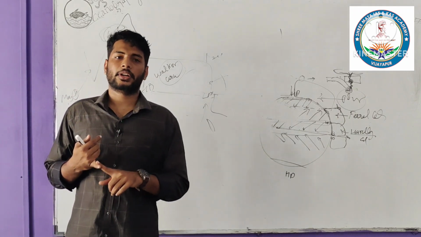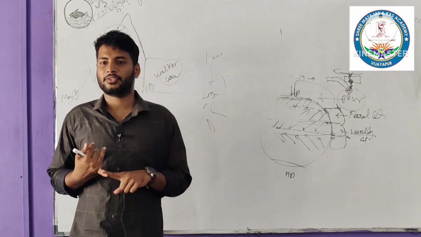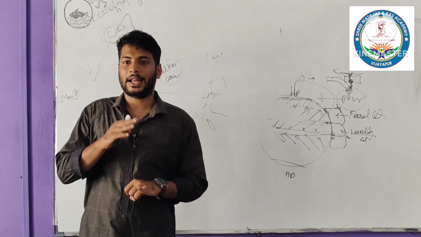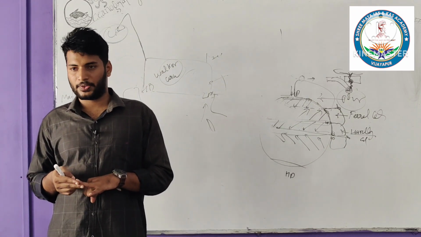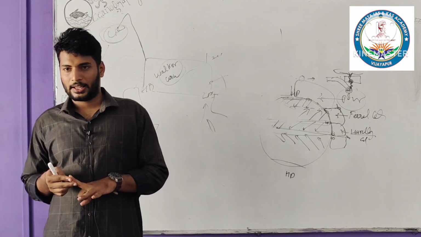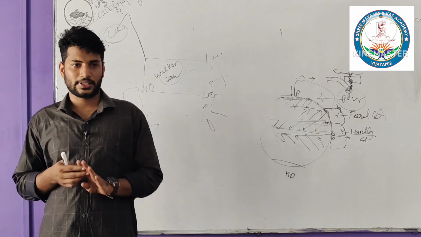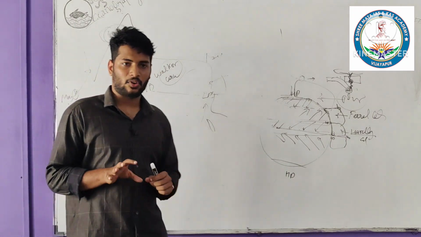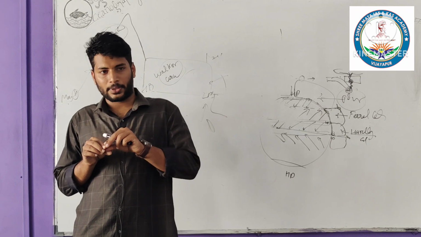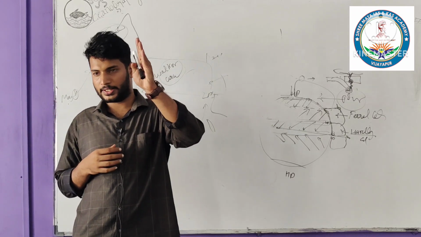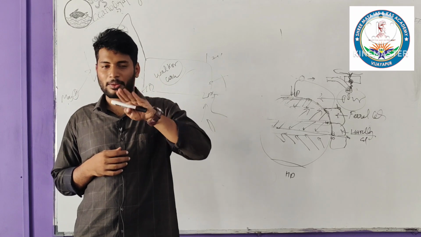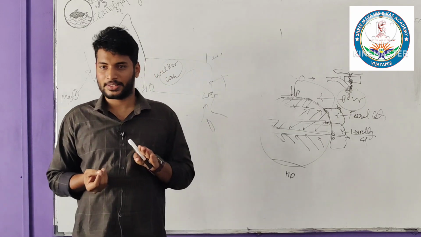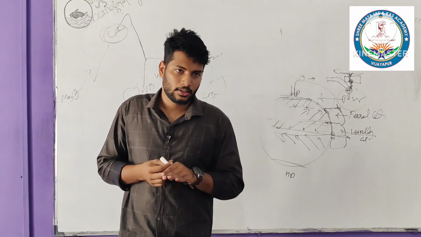Then what is current and what are the driving forces behind the formation of current? One, we have the planetary winds. Second, the Coriolis force. Third, gravity. And then we have solar insolation. These are the things responsible for the formation of currents. And I hope you know from where the warm current starts. The warm current starts from the tropical region. Since there is direct insolation, it will move towards the cold region through the surface level. Then what about the cold current? It will move from the polar region to the tropical region through the subsurface level, since the water is heavy and it will move downward. That's one reason.